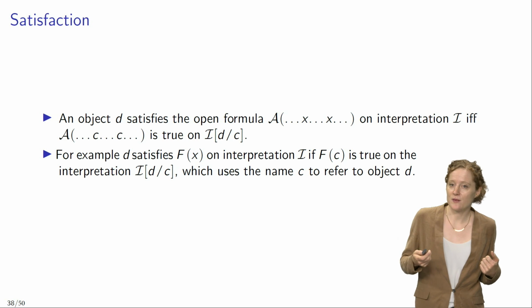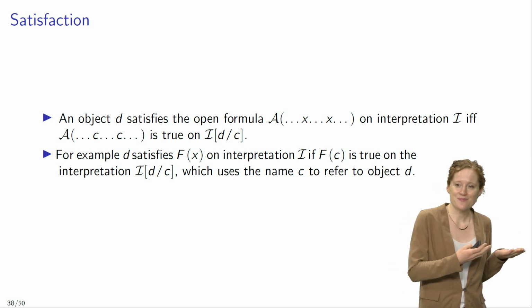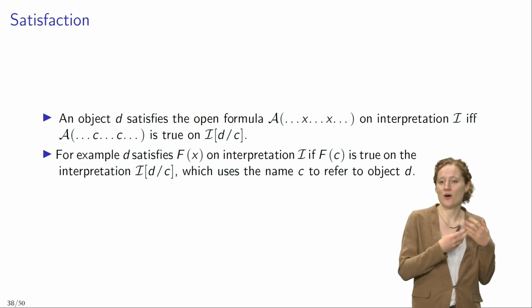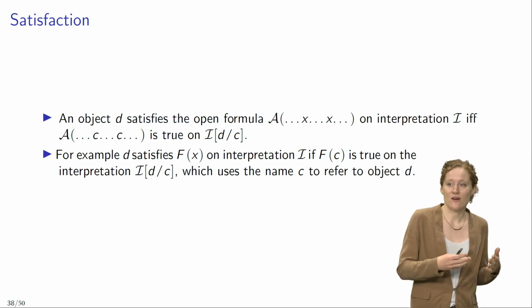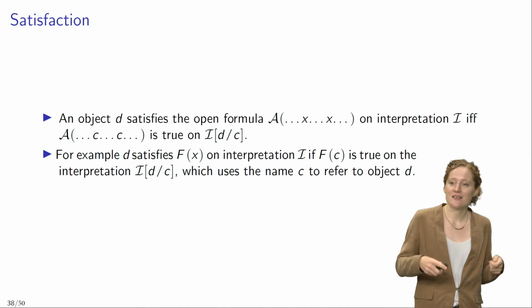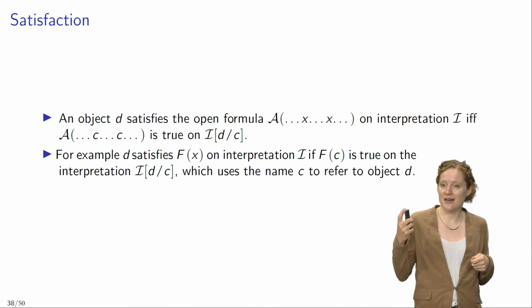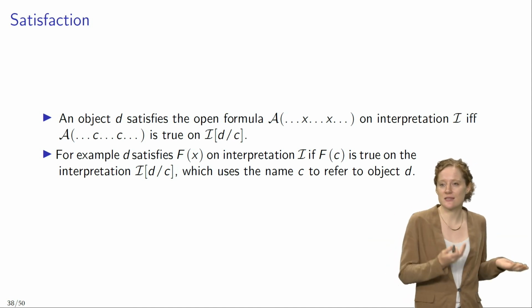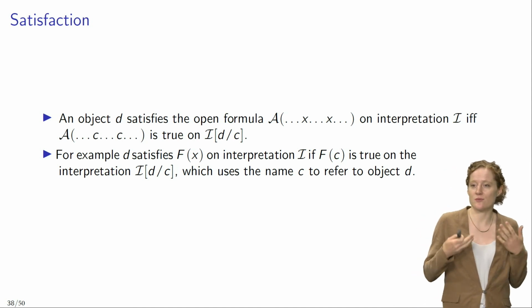So for example, the object D satisfies the open formula Fx on interpretation I if the sentence Fc is true on the interpretation I D C, which uses the name C to refer to object D.